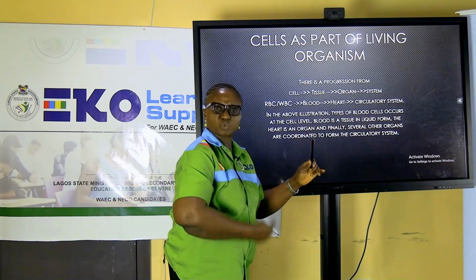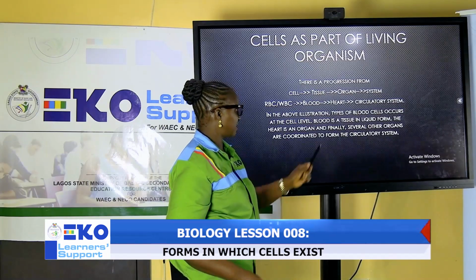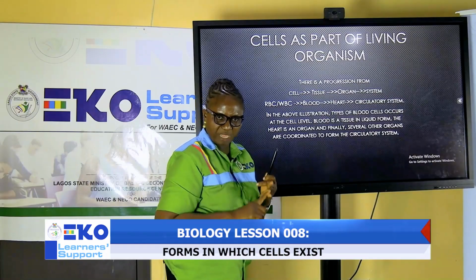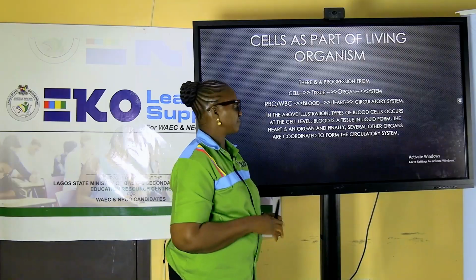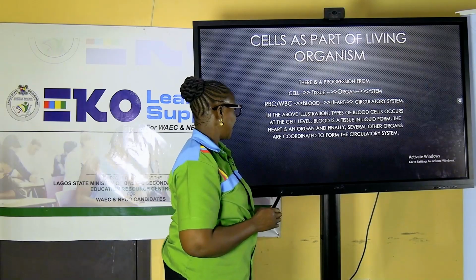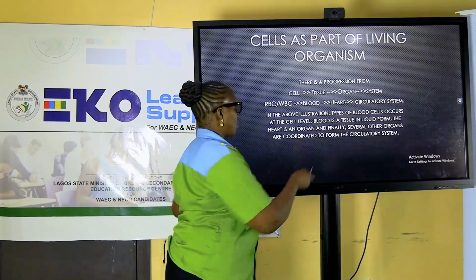From the blood, when it's going around the body, we have an organ. What is the name of that organ? It is the heart. Your heart is pumping the blood. It consists of red blood cells, white blood cells, platelets, and other cells in the body. So it mixes up and forms blood at the tissue level. The heart pumps the blood out, and through the circulatory system, this same blood goes around the entire body. They are coordinated, and they form an organism.